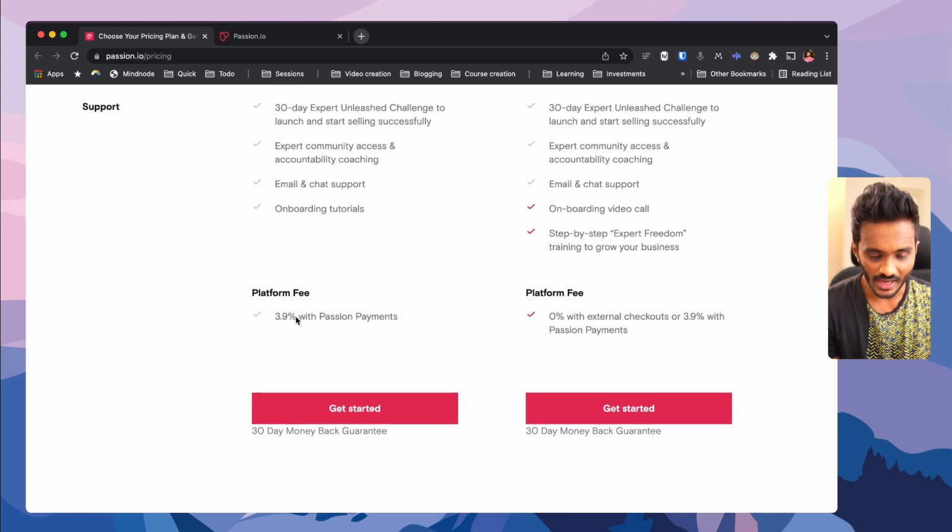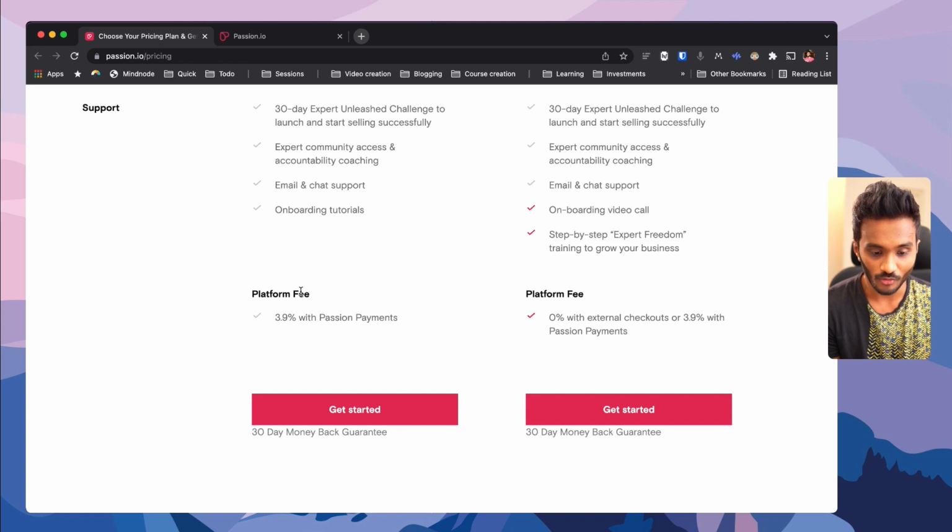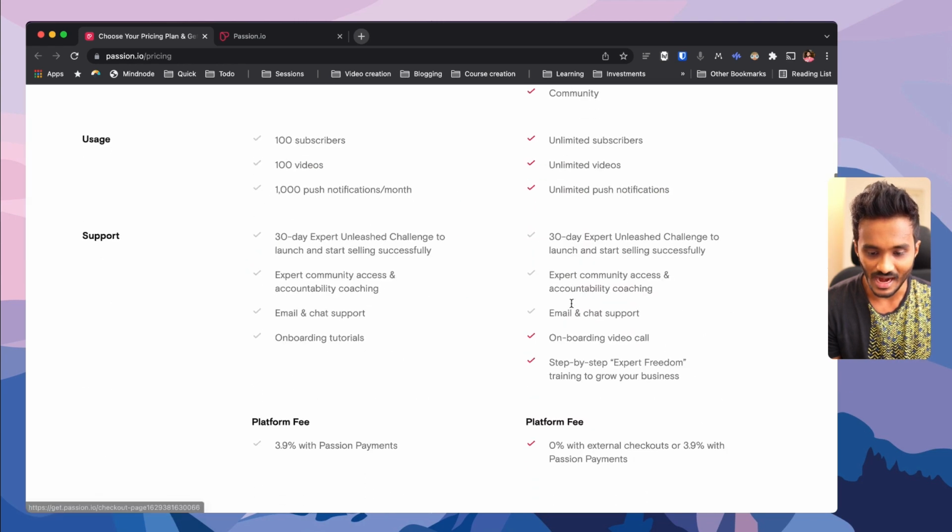And also when I scroll down with their pro plan, they have 3.9% with Passion payments, that is the platform fee, similar to how Teachable charges a fee out of every transaction that students do. The Passion platform charges you 3.9%, but if you want to waive off all the platform fee, then you may need to go with the ultimate plan.